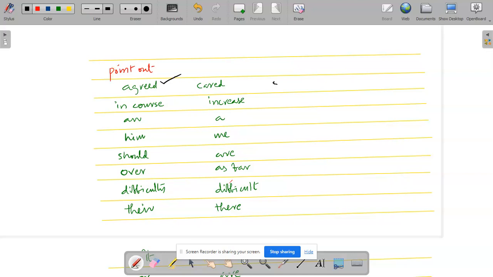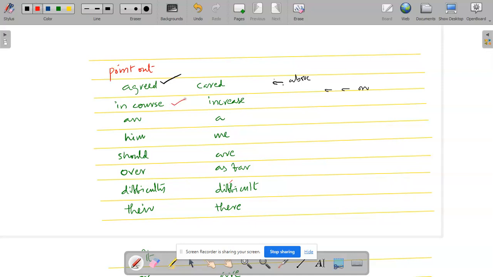You see here, dear friend, "agreed". How can we write "agreed" above the line? We can write like this. Where we write "cared", this is on the line. We can write "cared" on the line. That is the difference. This is above the line, this is on the line. But our Rajesh wrote "cared" in place of "agreed". So that is the difference here: above the line, on the line. You have to remember, dear friends, that is important.